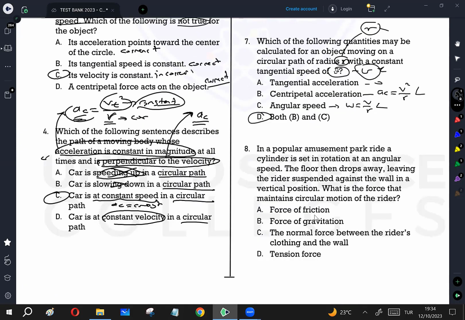In a popular amusement park ride, a cylinder is set in rotation at an angular speed. The floor then drops away, leaving the rider suspended against the wall in a vertical position. What is the force that maintains circular motion of the rider? If the contact surface is vertical, and an object is moving in a horizontal circle, then for the object, Fn is the only centripetal force. It's pointing to the center of the circular path. So it's the normal force between the rider's clothing and the wall. So C is the correct answer.